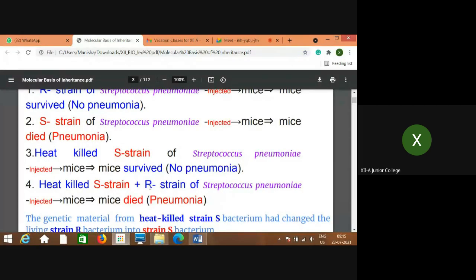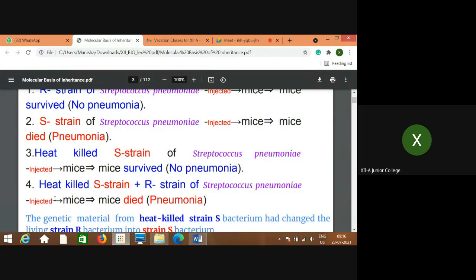The R strain is non-virulent, and the heat killed S strain is also non-virulent, meaning in both the first and third steps there was no pneumonia and the mice survived. So he mixed these two strains and injected them into mice.